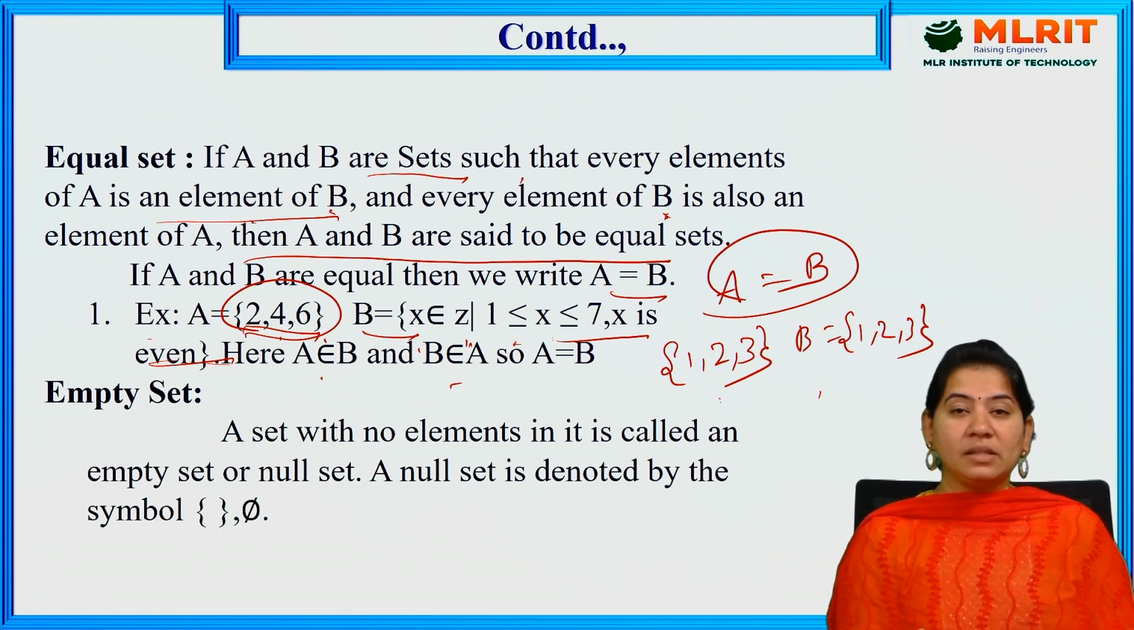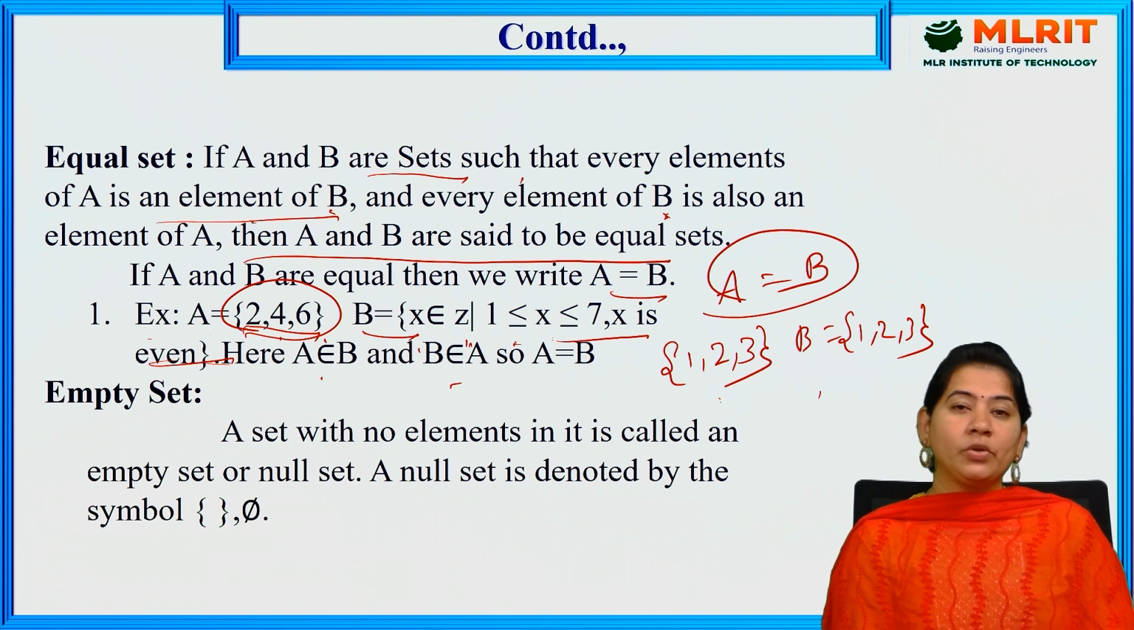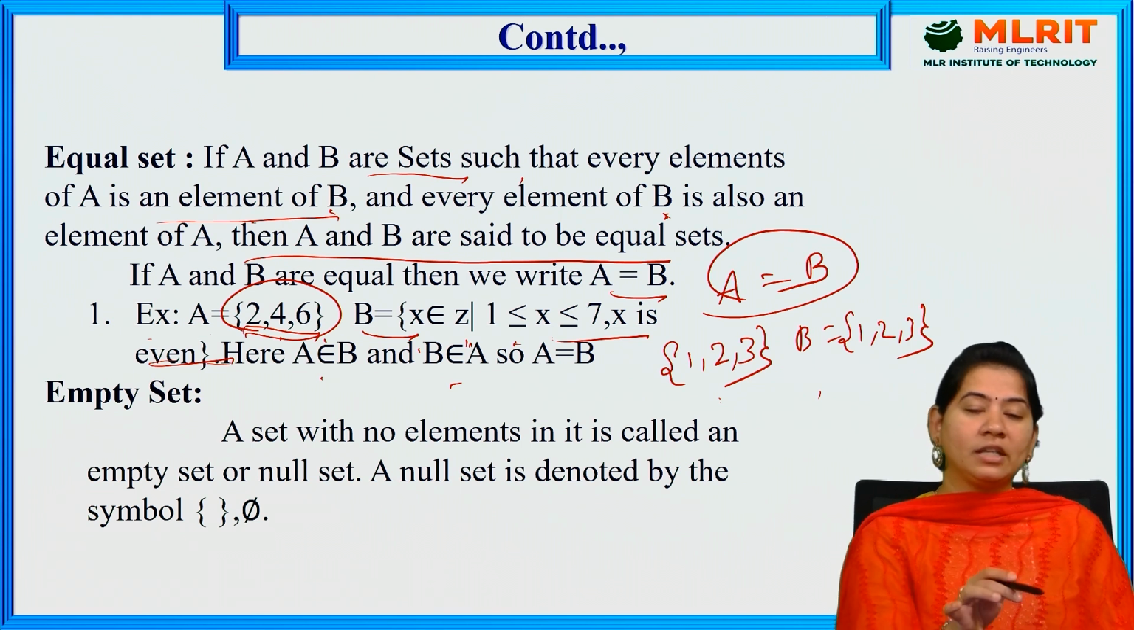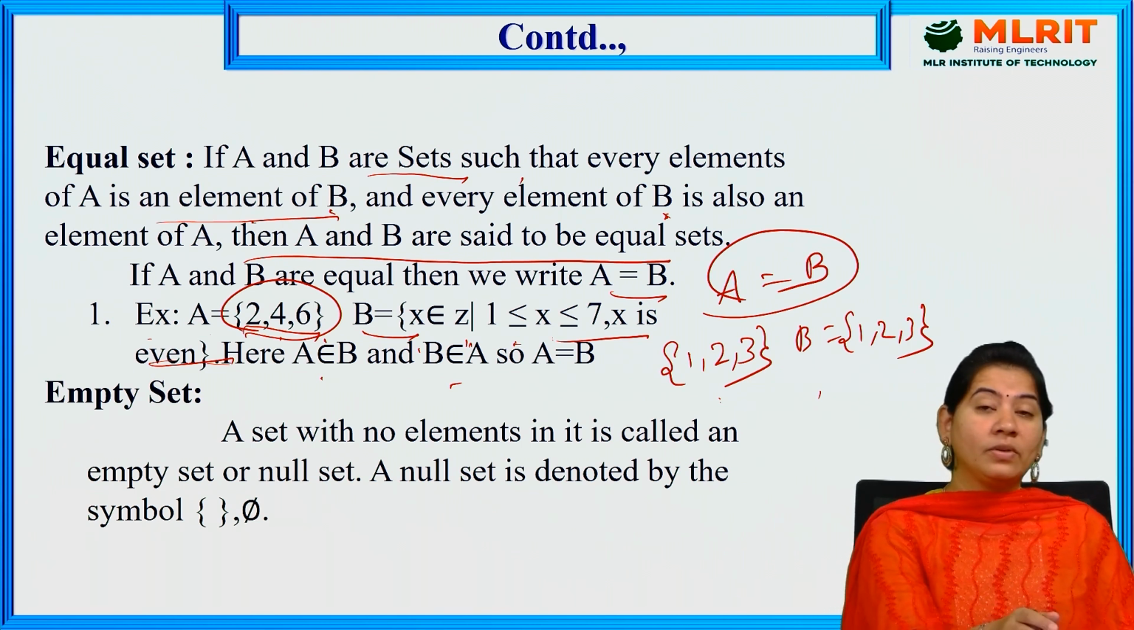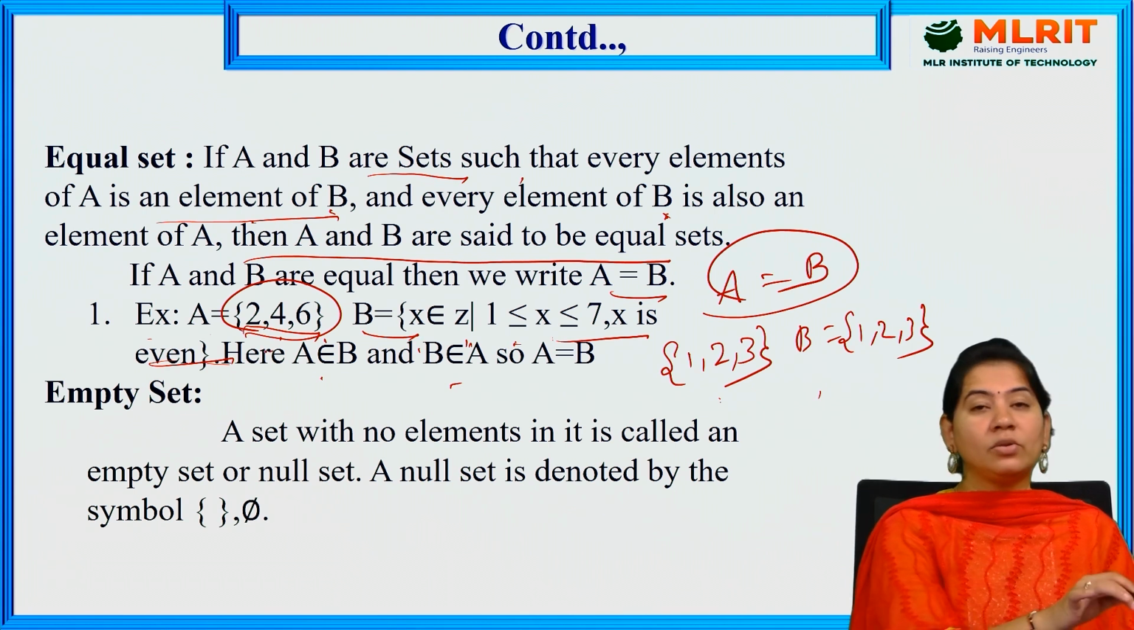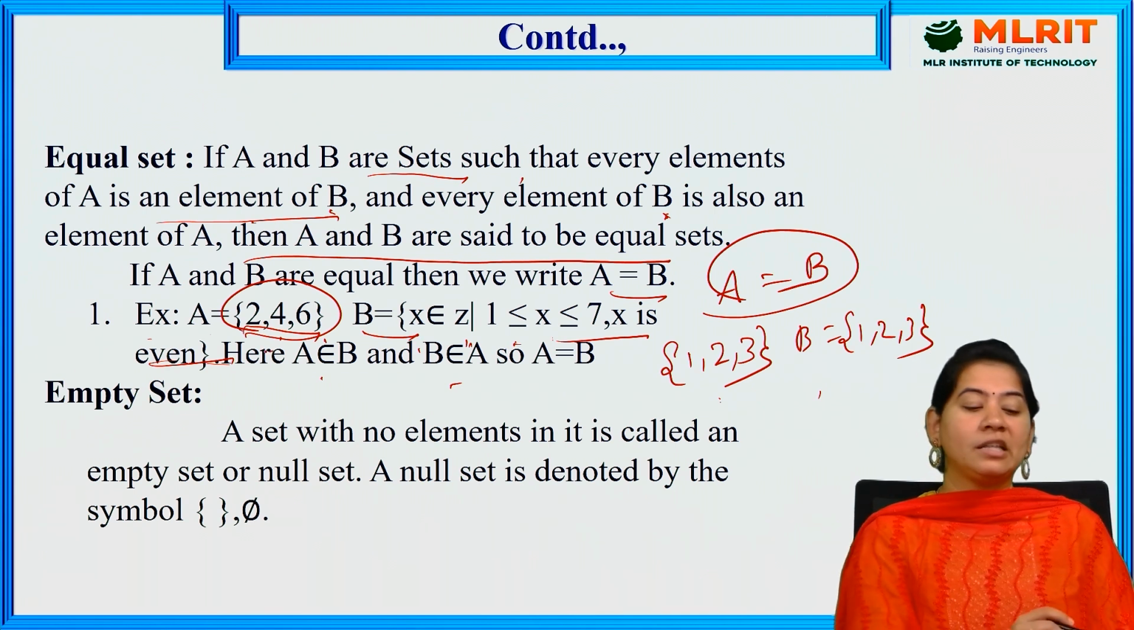Because it is in the form of the set builder method, you need to find out what elements we have, and check whether those elements are equal to A or not. Then only can we say that A is equal to B. A and B are called equal sets.